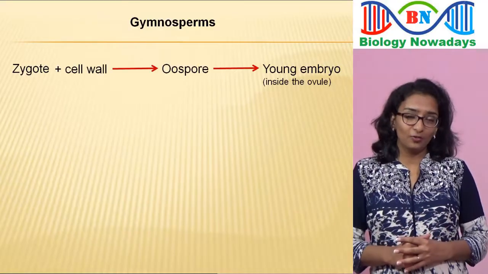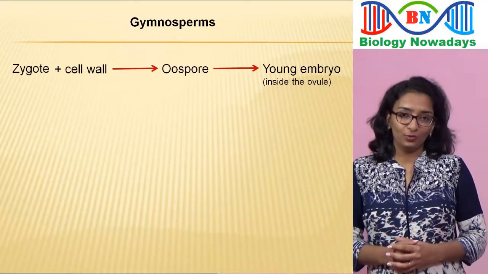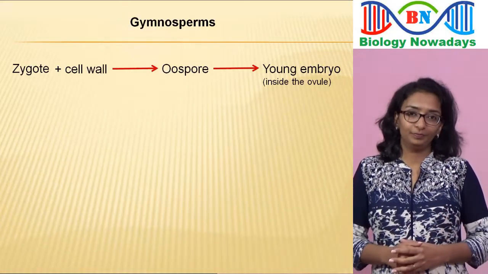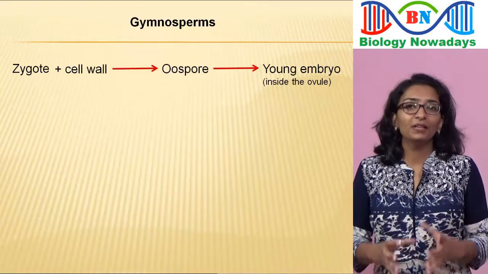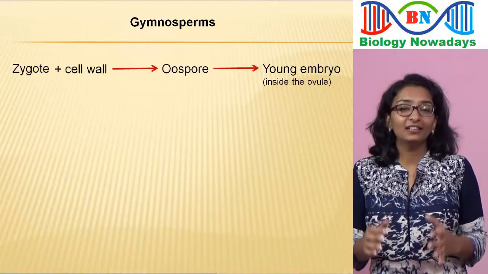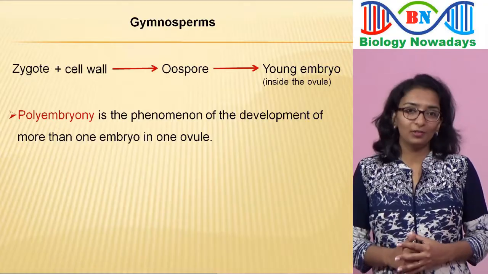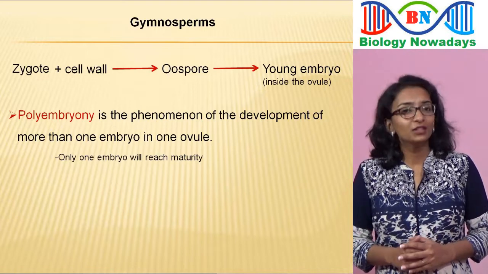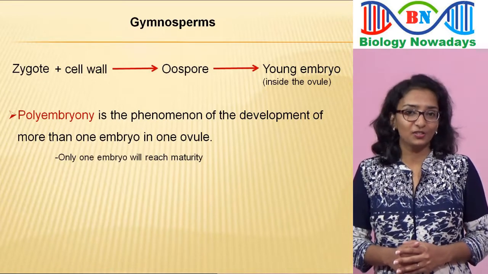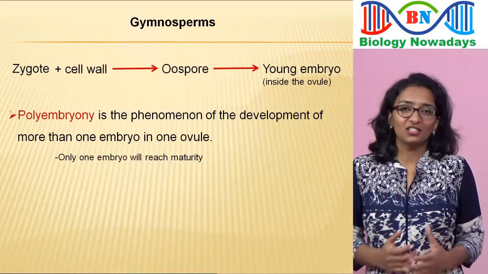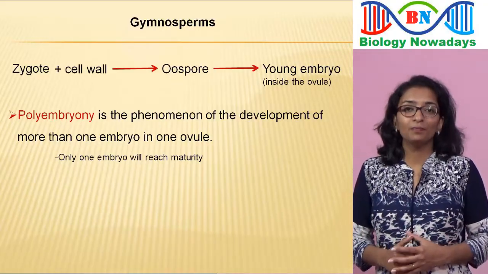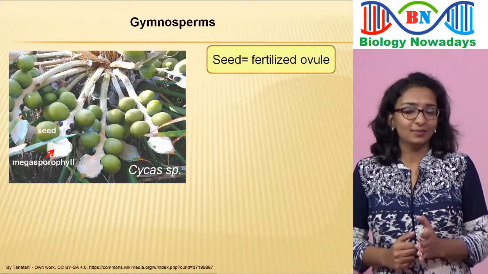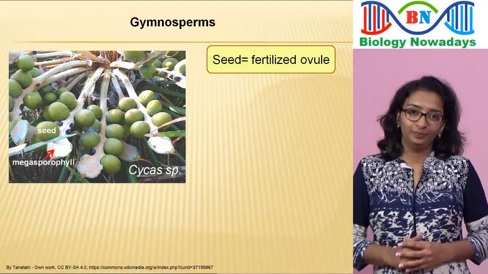Since a single cycas ovule contains 2 to 8 archegonia, 2 to 8 embryos will also develop inside a single ovule. The phenomenon of development of more than one embryo inside a single ovule is known as polyembryony. Among the 2 to 8 embryos, only one embryo will reach maturity, others degenerate. All these changes that occurred after fertilization make the ovule turn into a seed. So, seed is basically a fertilized ovule.